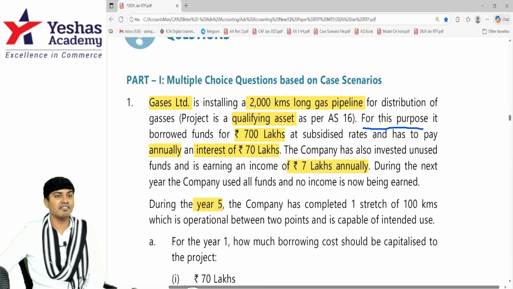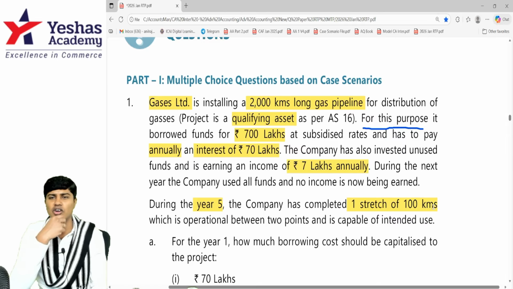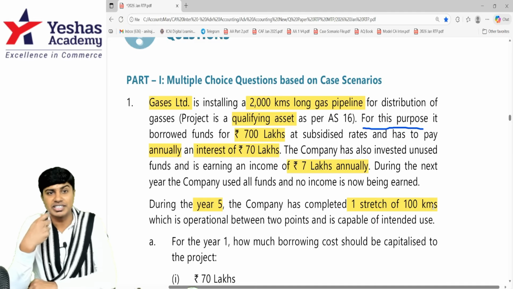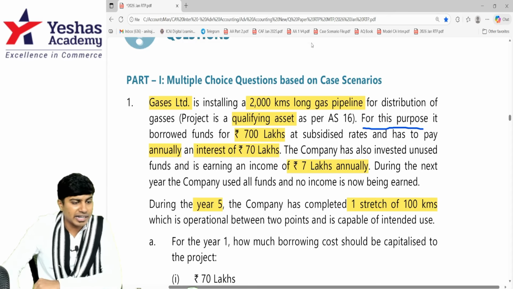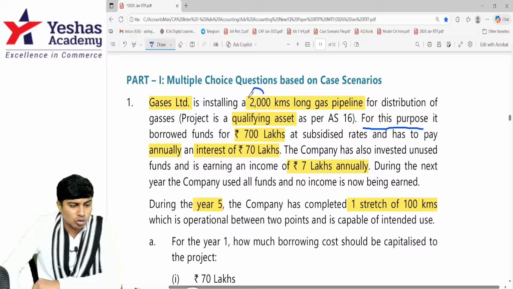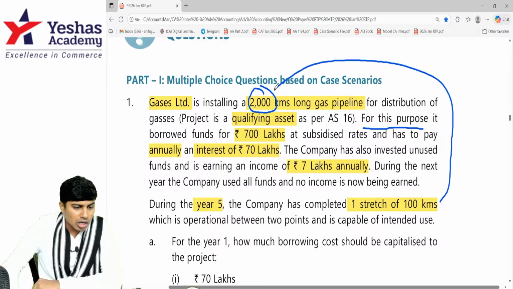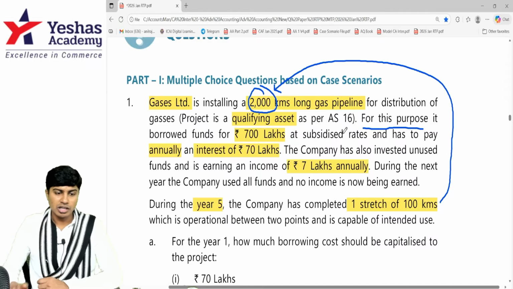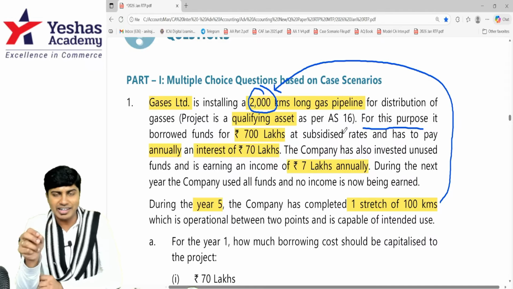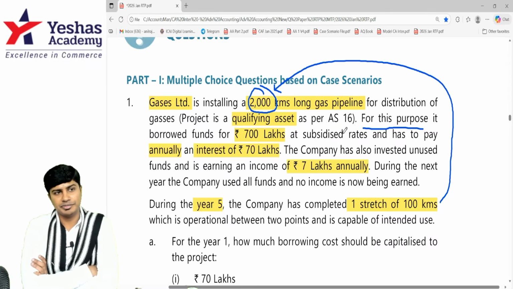But something's happening in year 5. What's happening in year 5? The company has completed one stretch which is 100 kilometers. We've discussed similar kinds of examples where, when part of the asset gets ready, the capitalization has to stop proportionately. So here, because 100 kilometers of the construction is ready out of 2000 kilometers, the extent to which interest is paid on this 100 kilometers should be charged to revenue, that is P&L. Please take your calculator and do 100 divided by 2000. What do we get when we do 100 by 2000? Into 100.